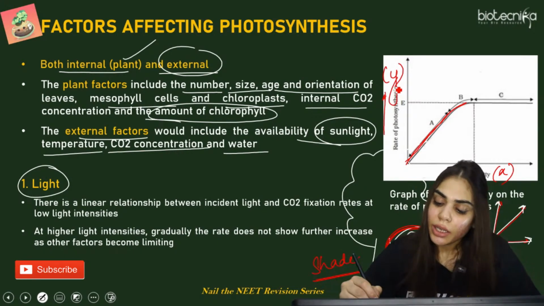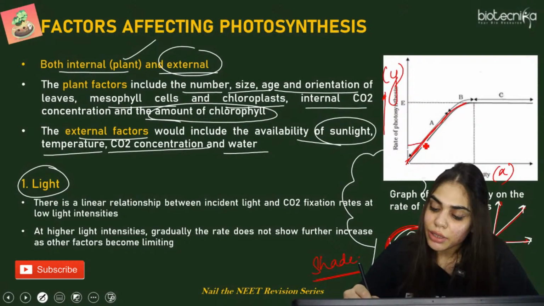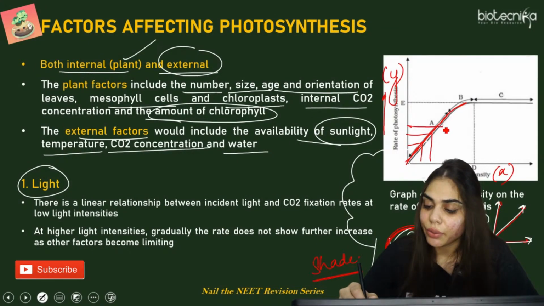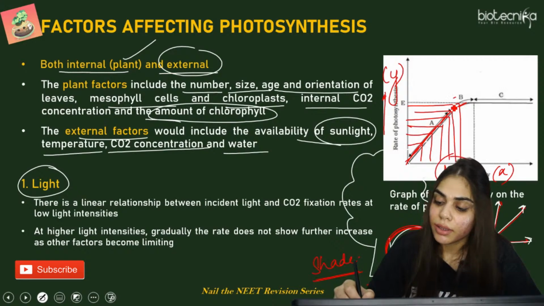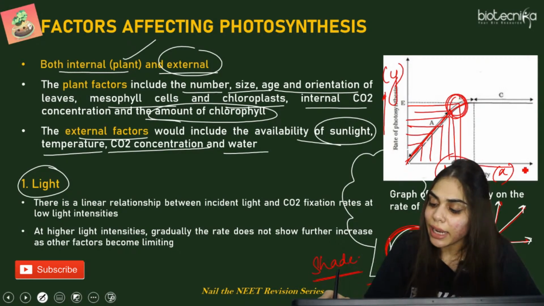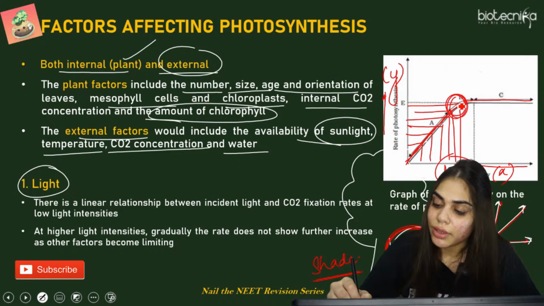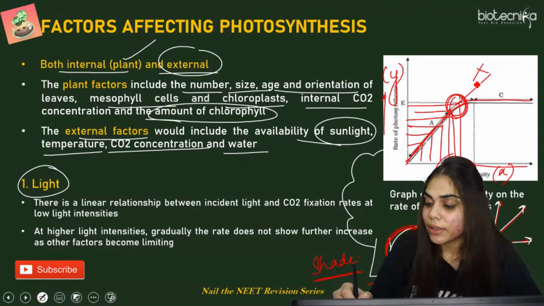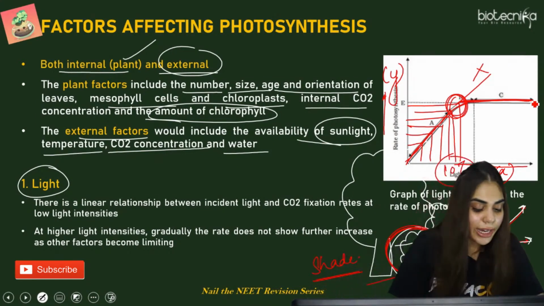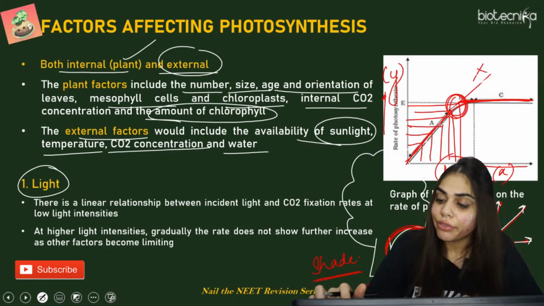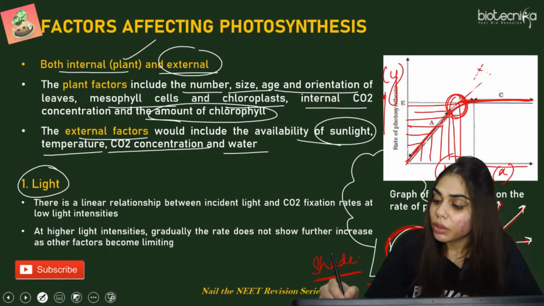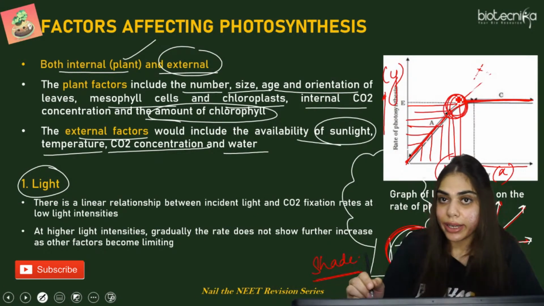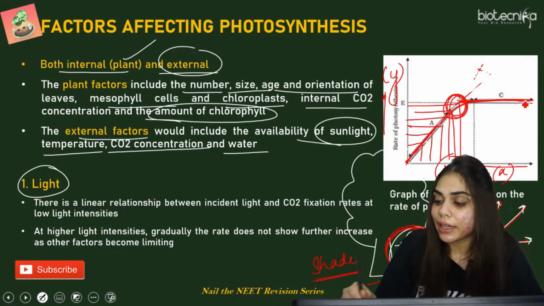So first you see, if we are increasing the light, photosynthesis also increases. It has a linear pathway. But after some time, at saturation, this process is saturated. If you increase the light intensity further, photosynthesis does not increase. That is, it becomes constant. Why? Because it has no further effect on the process of photosynthesis. So firstly, if light increases, photosynthesis will increase, but after some point of time, it gets saturated.